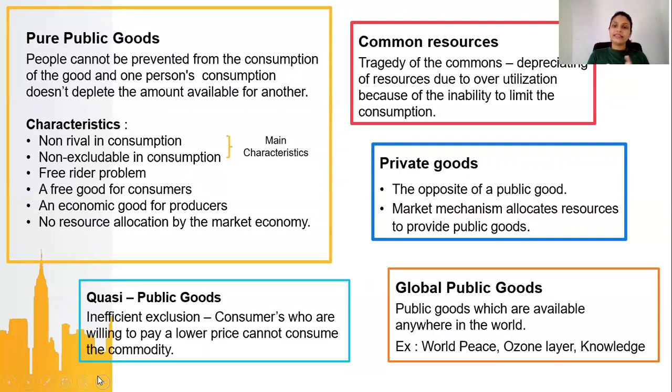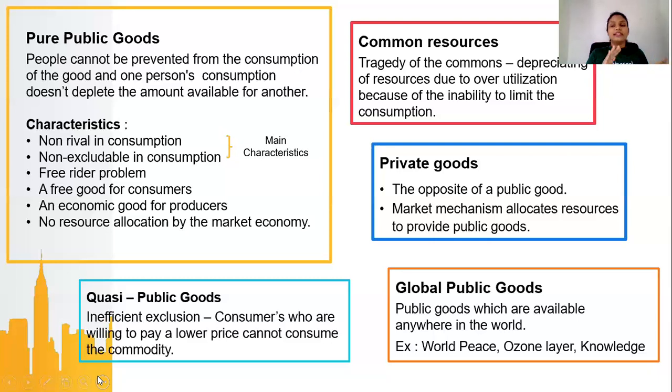Then comes private goods. It is the complete opposite of public goods. They are rival and excludable. Therefore, the market mechanism allocates resources to provide private goods. Then comes global public goods, for which I just told you the examples. We have world peace, the ozone layer, knowledge. Those are public goods which are available globally, available worldwide.